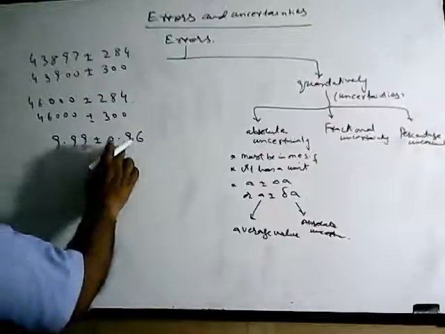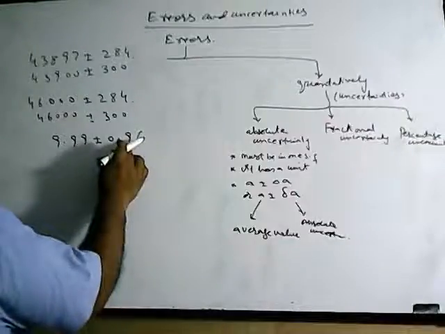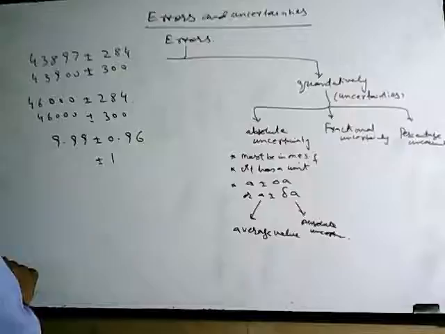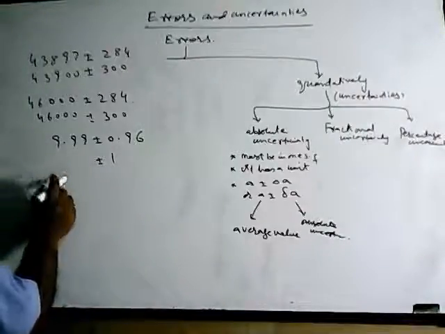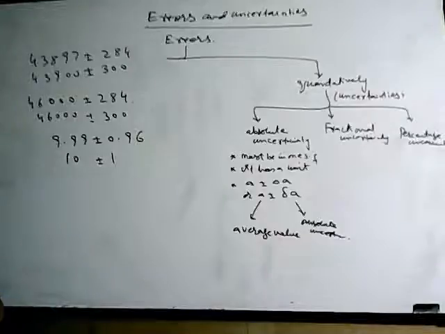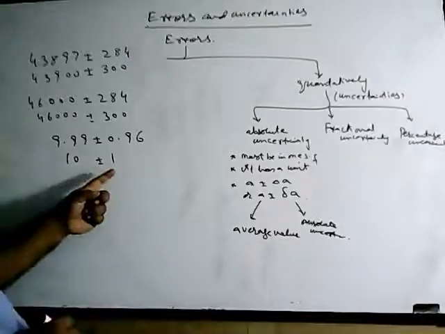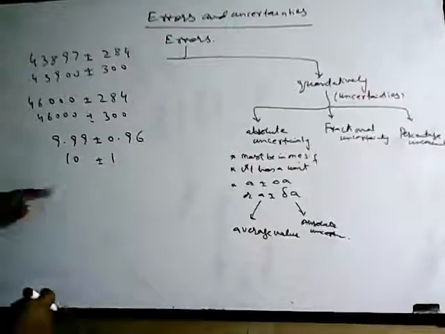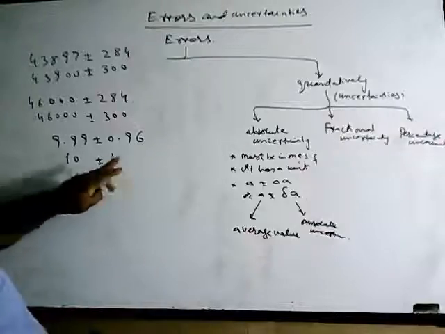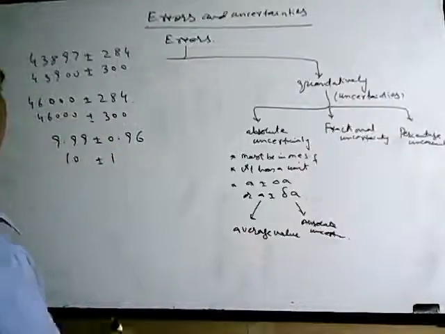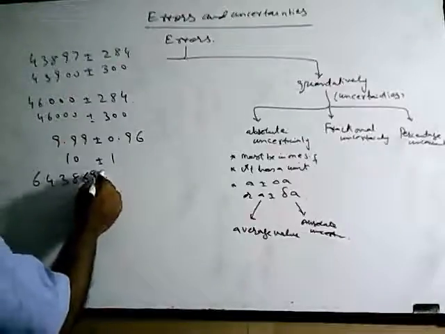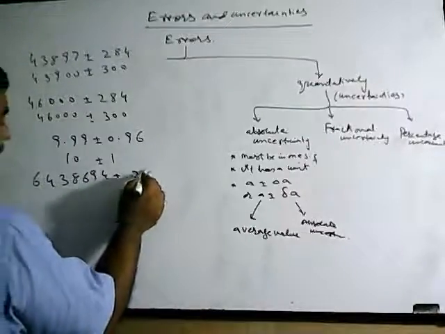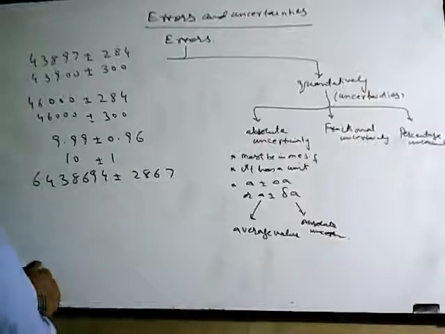See how I can write this, 0.96, so this will be plus minus 1. Now clearly this is plus minus 1, no decimal place, here there must be no decimal places, so 10 plus minus 1. Now here are more zeros, here no zeros, okay. Here there can be more zeros than this one, but the number of zeros here must be this one. For example, 6, 4, 3, 8, 6, 9, 4 plus minus 2, 8, 6, 7.